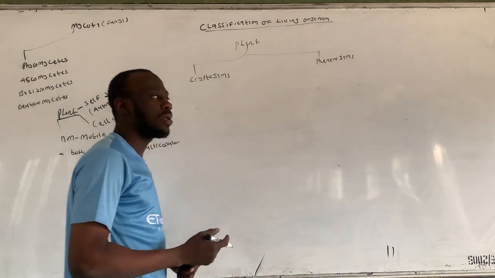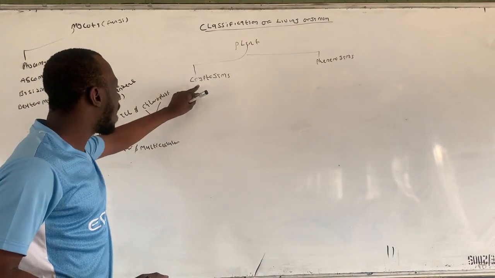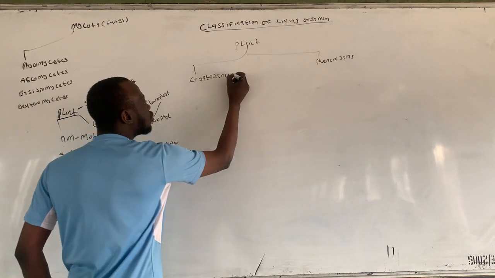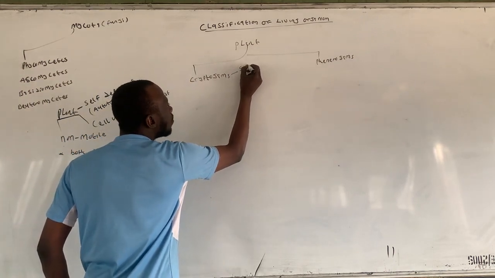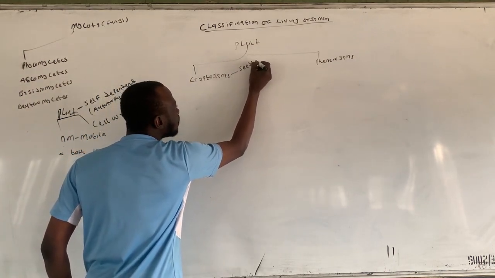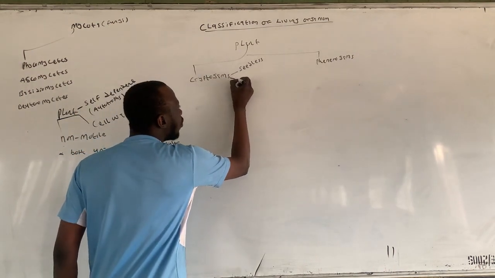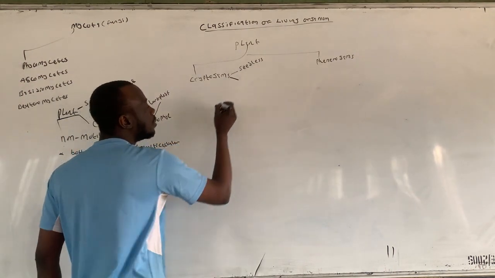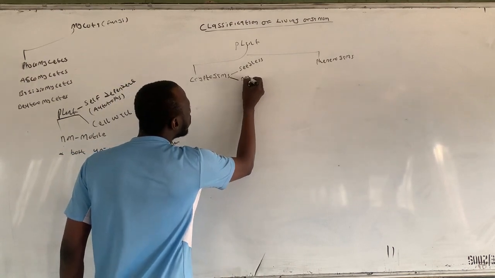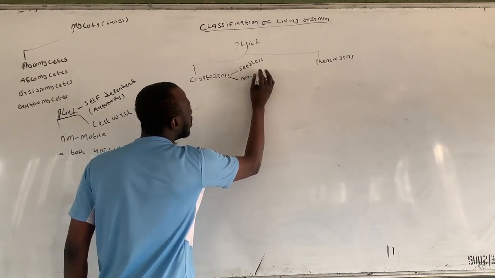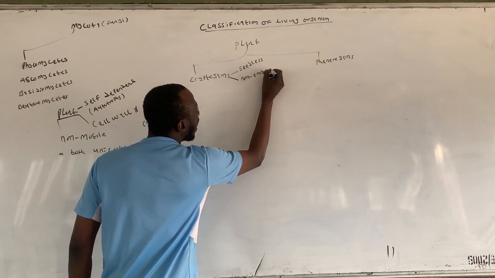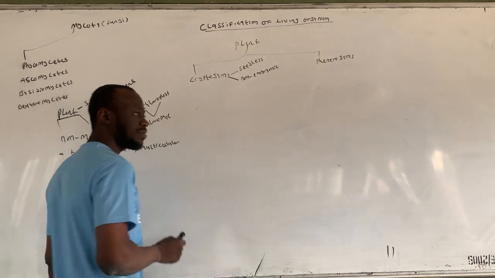Now, these cryptogams refer to seedless plants. Sometimes we call them non-embryonic plants.